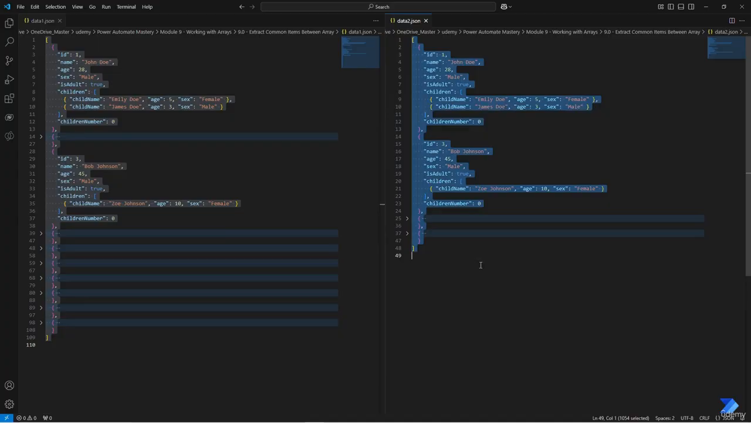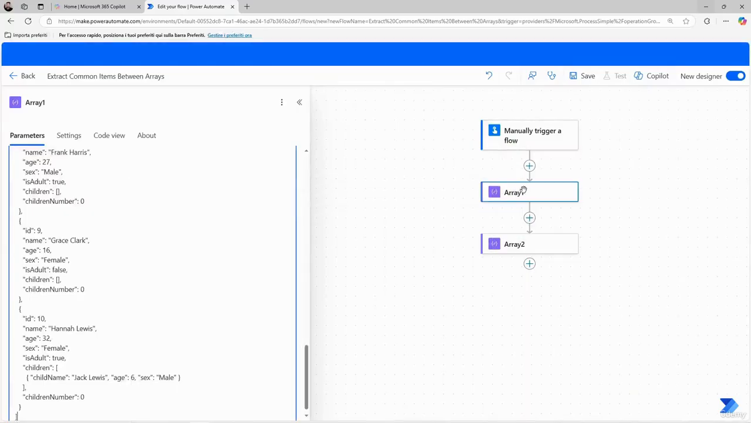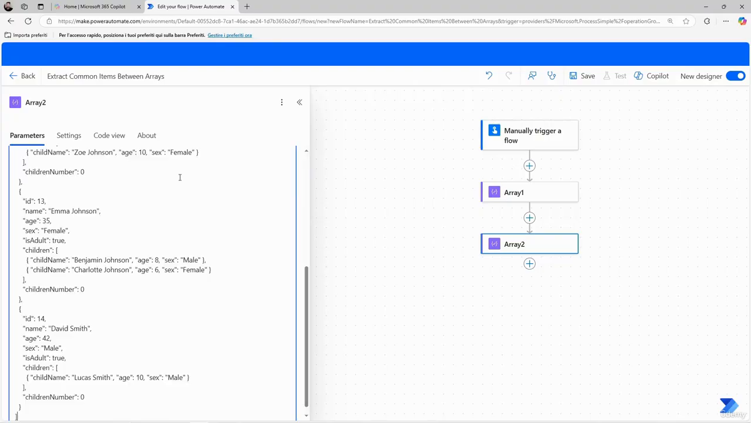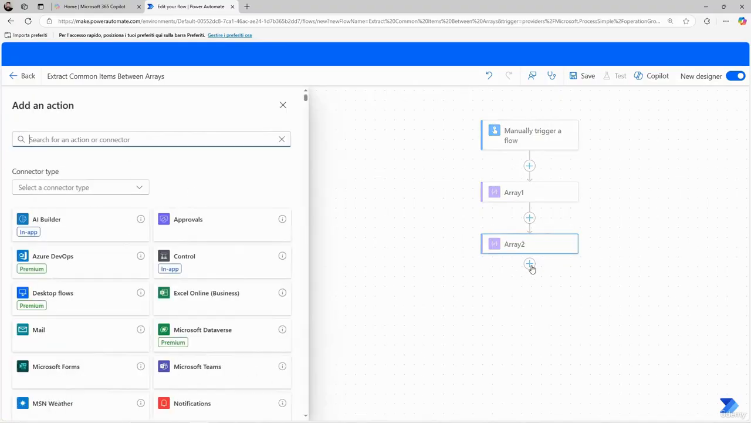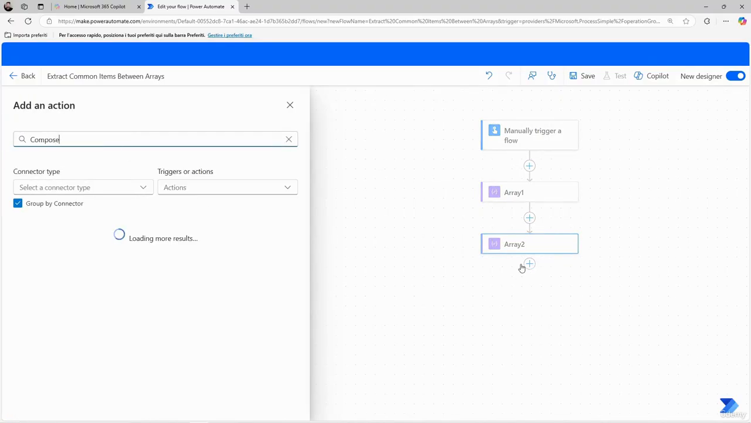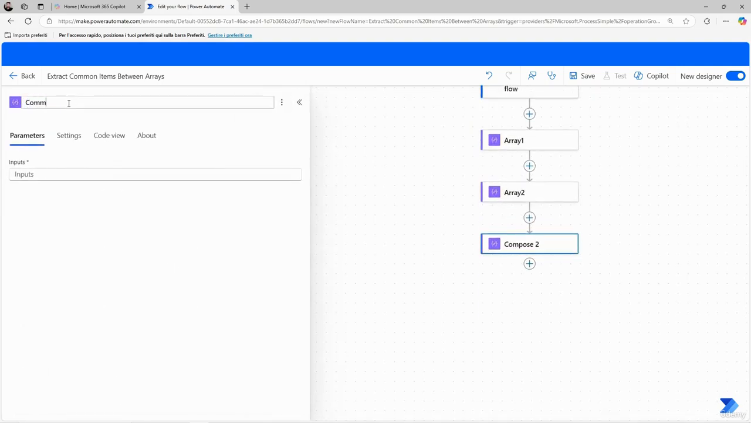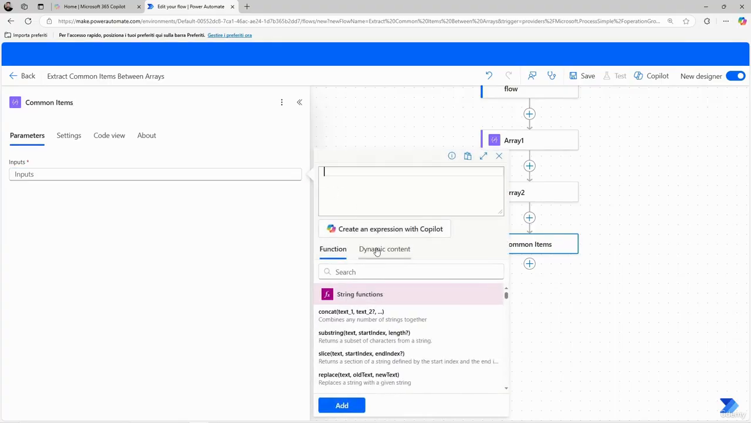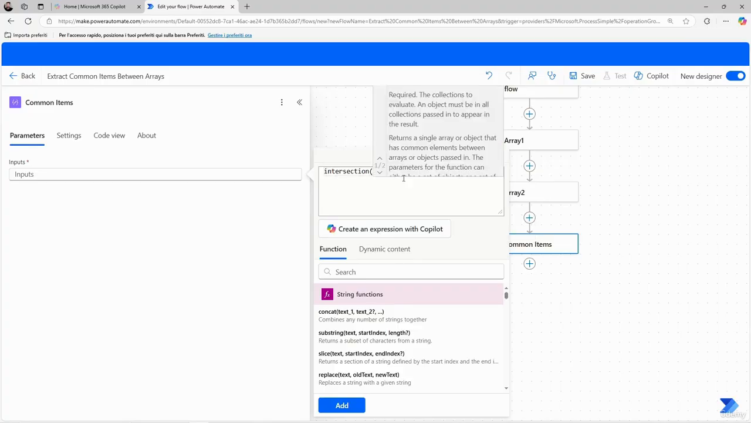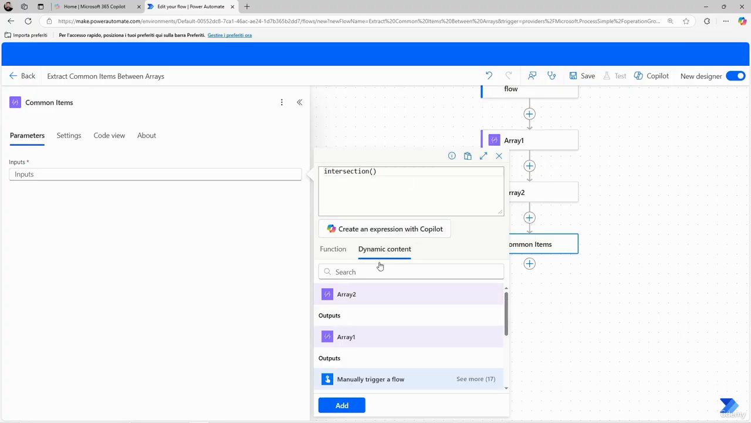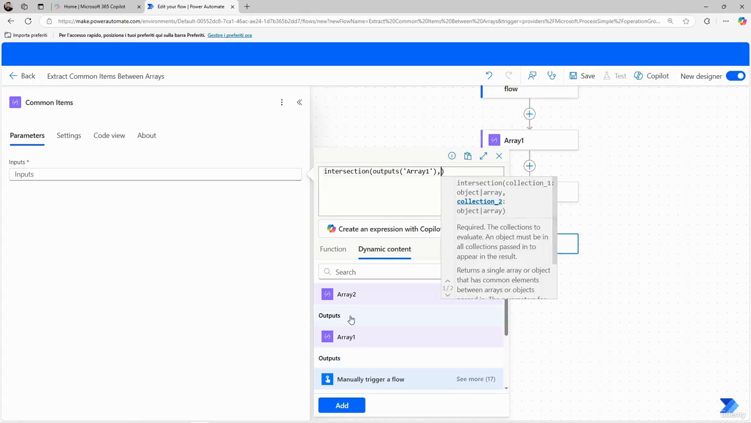To extract these common elements, the intersection function will be used. After defining the arrays, add a new compose action, named Common Items, to hold the output of the intersection function. In the expression field, enter the following formula: intersection(outputs('Compose, Array 1'), outputs('Compose, Array 2')). This function compares both arrays and returns a new array containing only the elements that exist